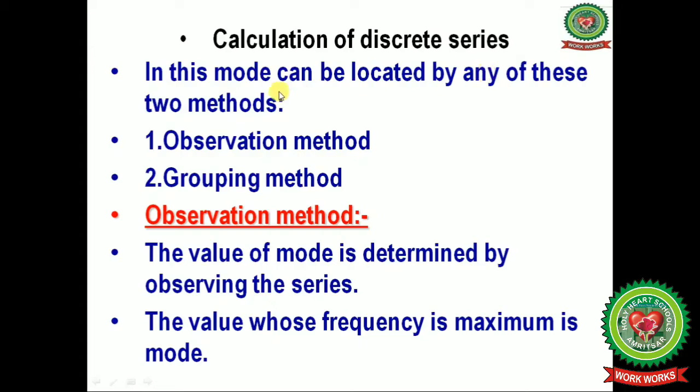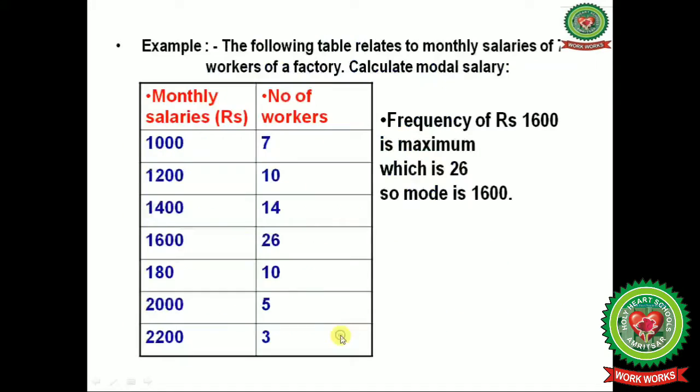Now calculation of mode in discrete series. In this, mode can be located by either of two methods. First one is the observation method and second one is the grouping method. Firstly, we will discuss the observation method. The value of mode is determined by observing the series: the value whose frequency is maximum, that we will consider as the mode.